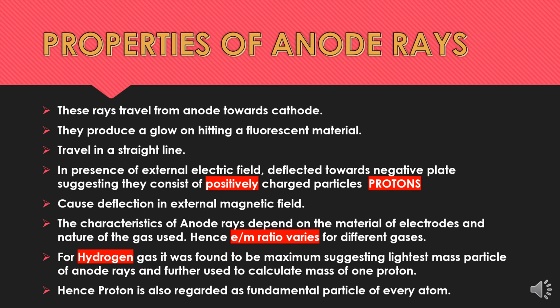And for hydrogen gas, it was found to be maximum, suggesting the lightest mass particle of anode rays. And further, this e/m ratio of hydrogen was used to calculate the mass of one proton. And after that, the proton was also regarded as a fundamental particle of every atom.